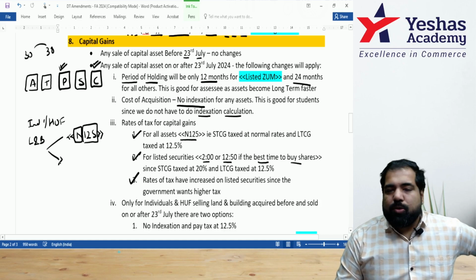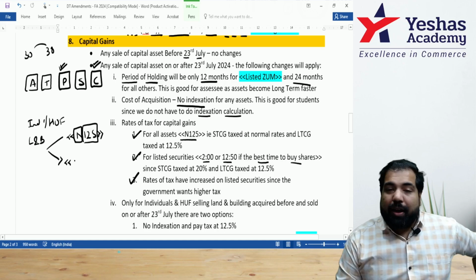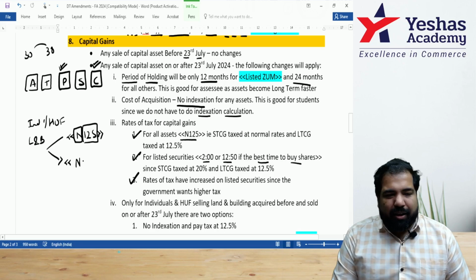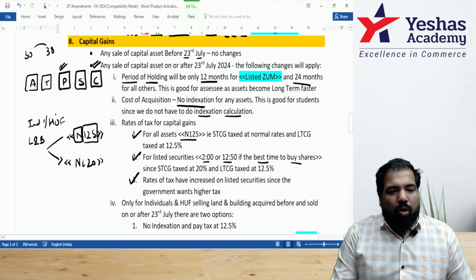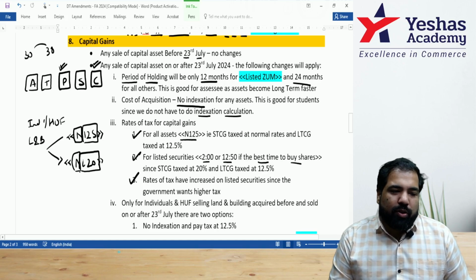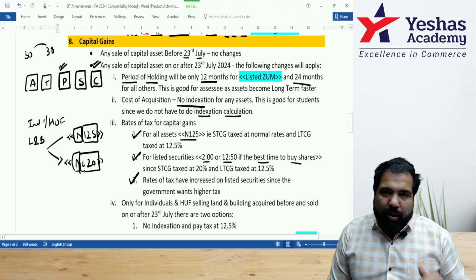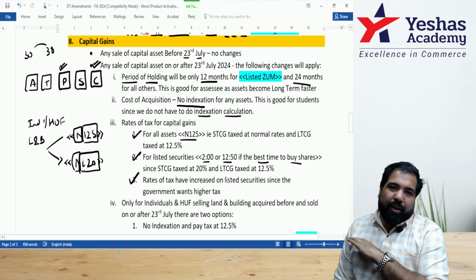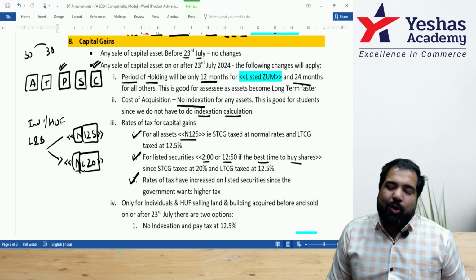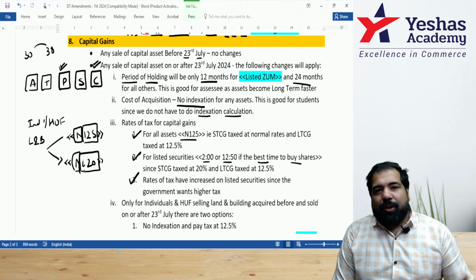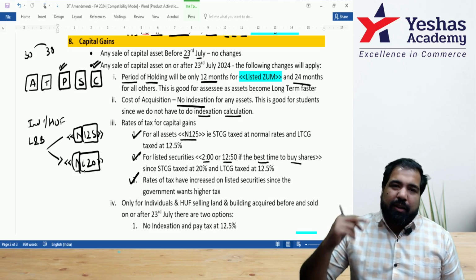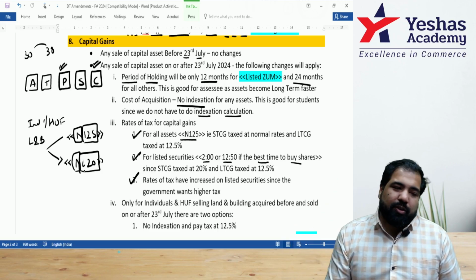But I have been given an option that if you want, even if it's after 23rd July, you can still take indexation in I-20. That means on this, normal rates, or you can do indexation and then take 20%. You can do whichever is better for you, Swiggy and Zomato. Guys, remember, so this is after 23rd July, no indexation is allowed except for individual HUF who are selling land and building. So let's say Reliance is selling something, no indexation. You and me are selling something, yes, but only if it's selling land and building. Then we get Swiggy and Zomato and we'll choose whichever is cheaper.